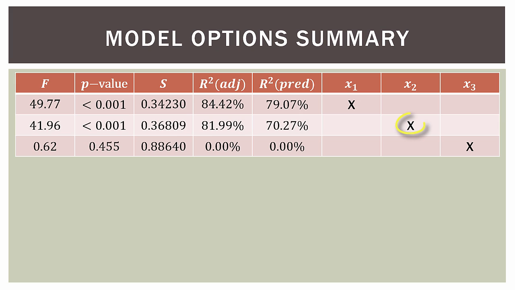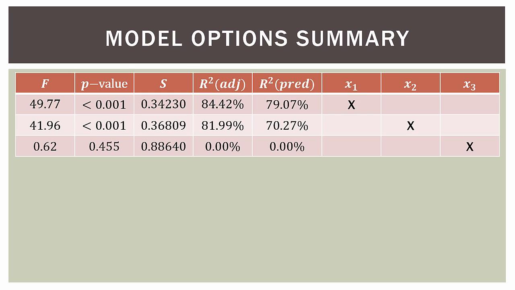And then in the second case, where we had the second independent variable, we had an F of 41.96, p-value less than 0.001. Here we had a standard error of the regression of 0.36809. So remember what I said. What does that tell you?